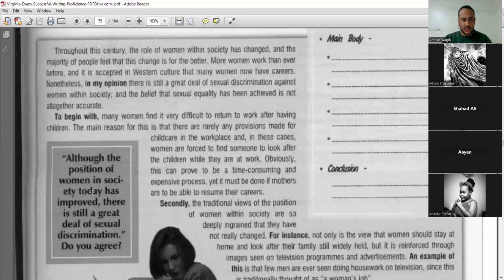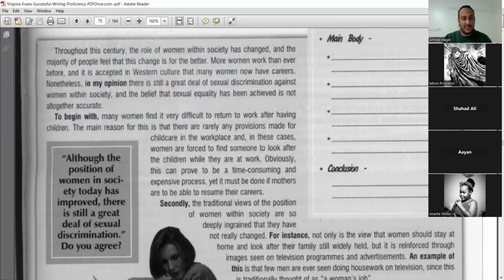Although the position of women in society today has improved, there is still a great deal of sexual discrimination. Do you agree? Do you agree that women still don't have the same rights as men, whatever rights they have reached nowadays? The example here says yes, women still need a lot. And I'm sure that the person who wrote this task is a woman. She took this side and is really defensive about women. So let's see how she expresses her opinion and how she's going to convince us. This is an argument. She's going to argue for it.